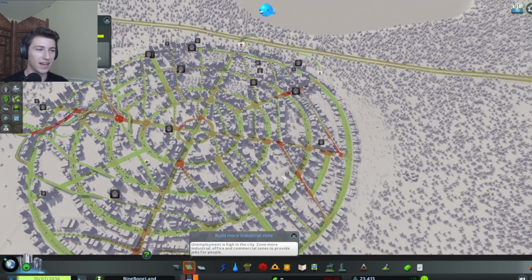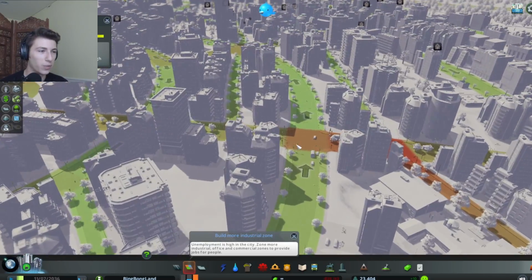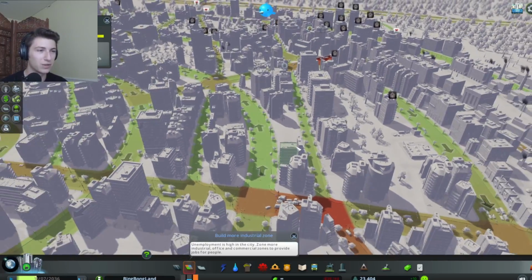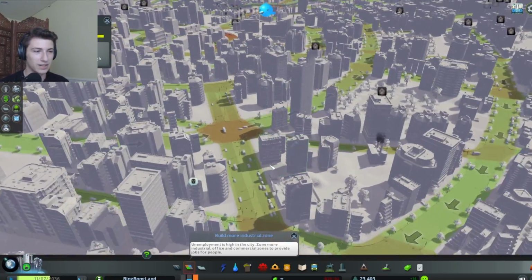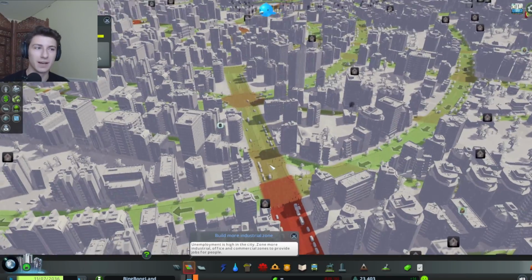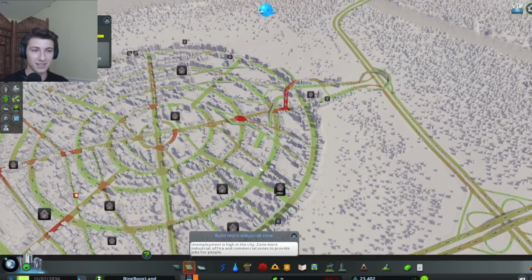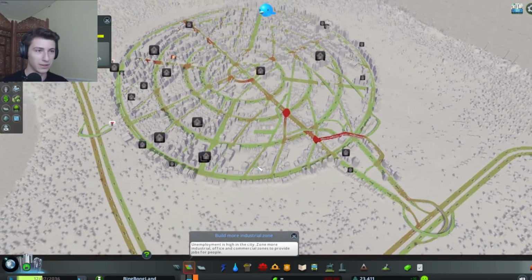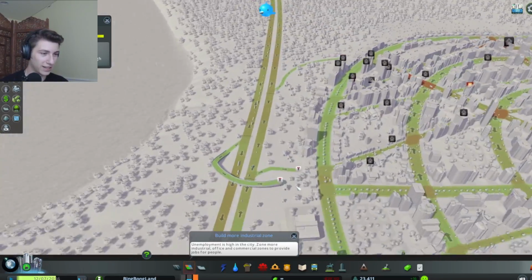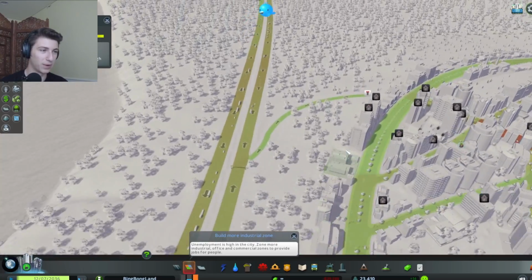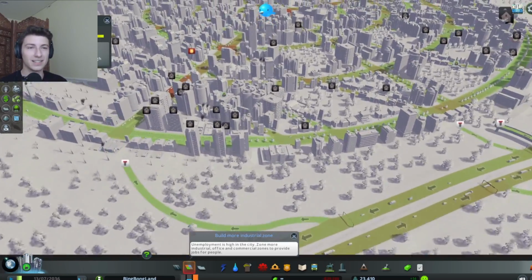It's difficult to say how the one-way roads affect the flow of traffic. I'm sure there is a more in-depth analysis that we could do, but for how big of a city it is, it seems like traffic generally flows pretty well. I think that if I were to connect these roads up, it probably would alleviate those issues.